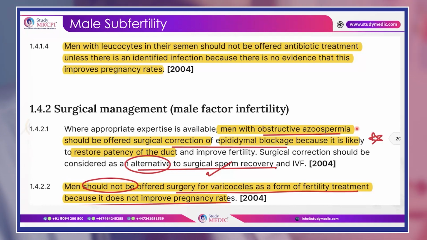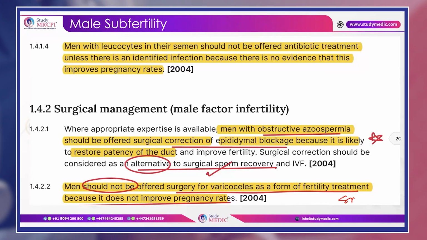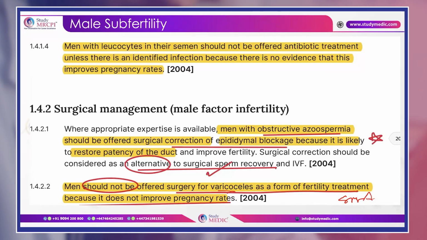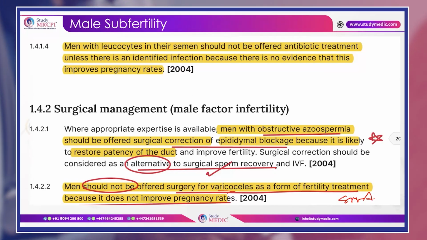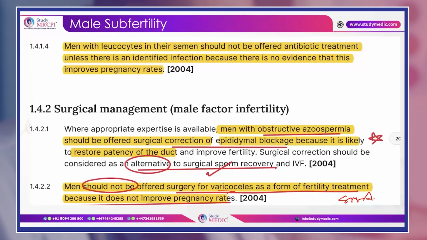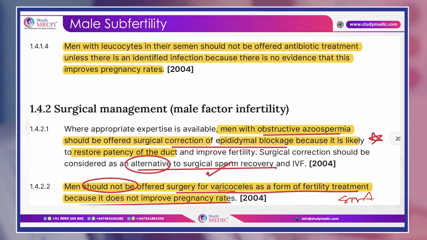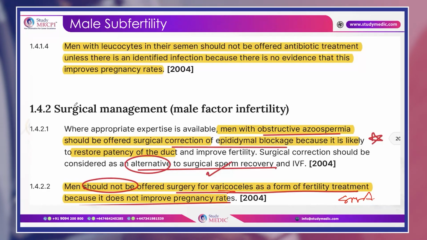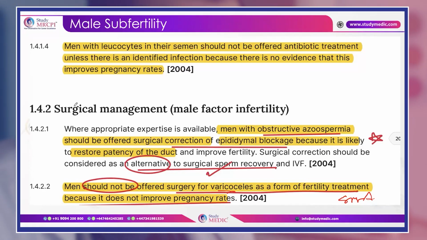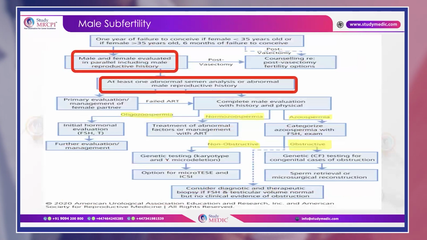And remember a very, very important SBA, which I need to highlight. This is a very, very important SBA, as I told about the varicocele, because men should not be offered surgery for varicoceles as a form of fertility treatment, because it does not improve pregnancy rates. So this type of question can come, remember, and you have to see that in varicocele, we will not offer them any surgery unless symptomatic. Okay, and that too the andrologist will decide.